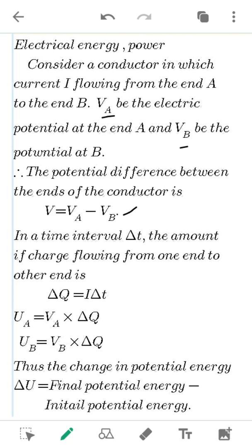Delta q equal to I into delta t. So the potential energy at A is UA equal to VA into delta q, and UB equal to VB into delta q. Therefore the change in the potential energy is the final potential energy minus the initial potential energy.